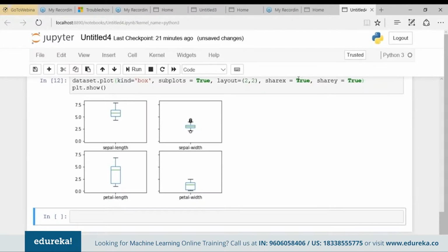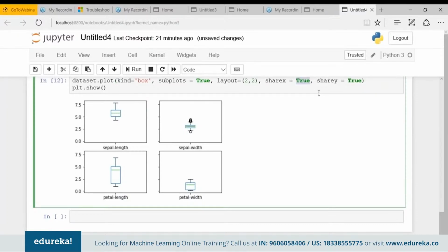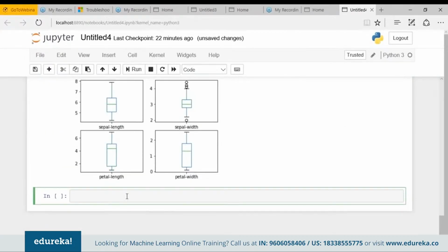Okay, so that is why I don't want to share the value of x and y. So it's just giving us a cluttered visualization. So Arya, why am I doing this? I'm just doing it because I don't want my x and y coordinates to be shared among any visualization. That is why my share x and share y values are false. Okay, let's execute it. So this is a pretty much clear visualization, which gives a clear idea about the distribution of the input attributes.